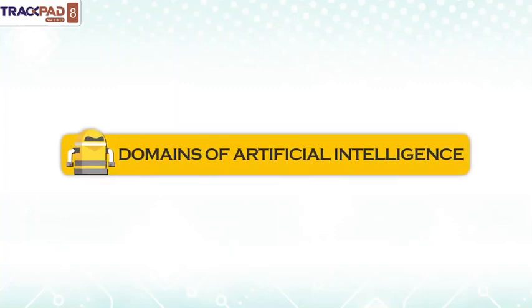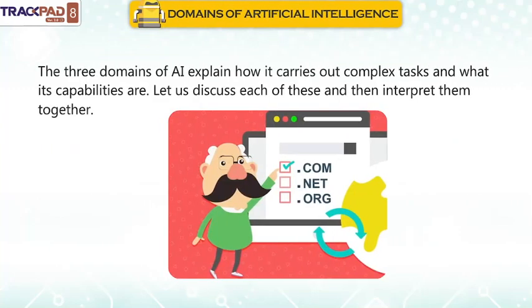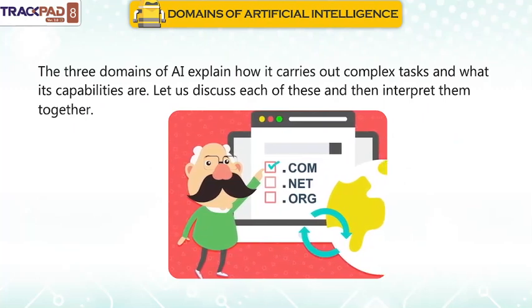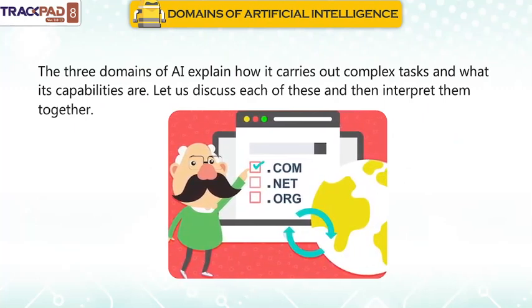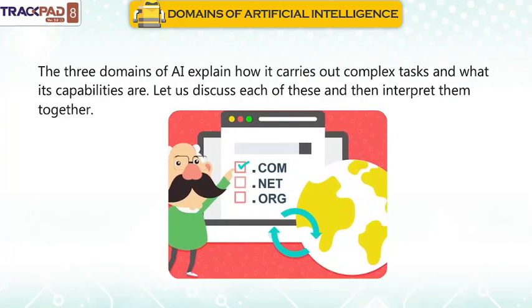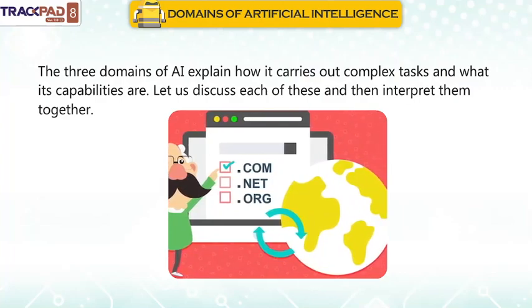Domains of artificial intelligence. The three domains of AI explain how it carries out complex tasks and what its capabilities are. Let us discuss each of these and then interpret them together.